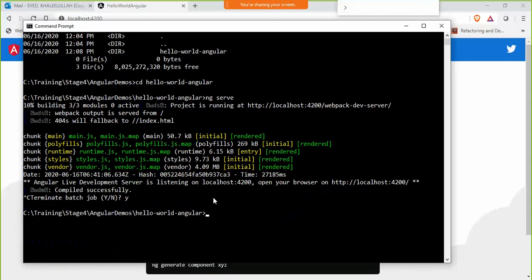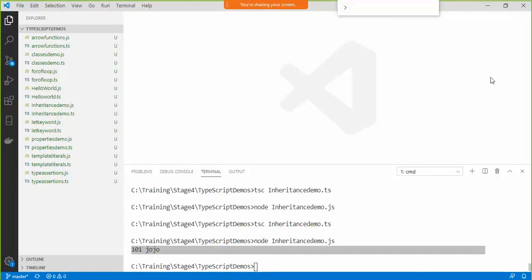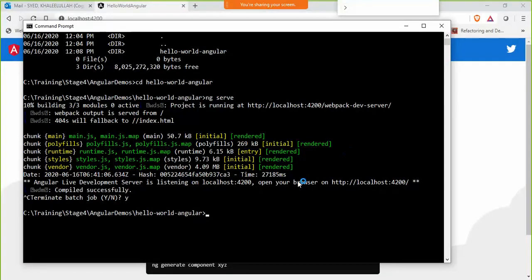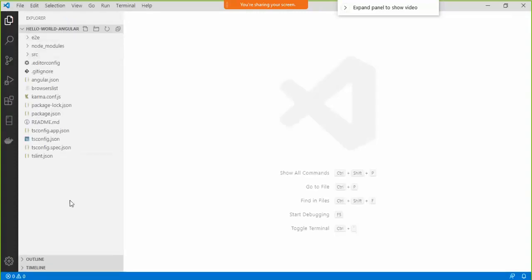Fine. I can also open this project in any editor. I can just open it in Visual Studio Code. Let me close this, and I will say code space dot in the folder of my project. This is my project folder. I'm saying code space dot. Okay, that will open up the current folder in Visual Studio Code. Here is my Angular project.